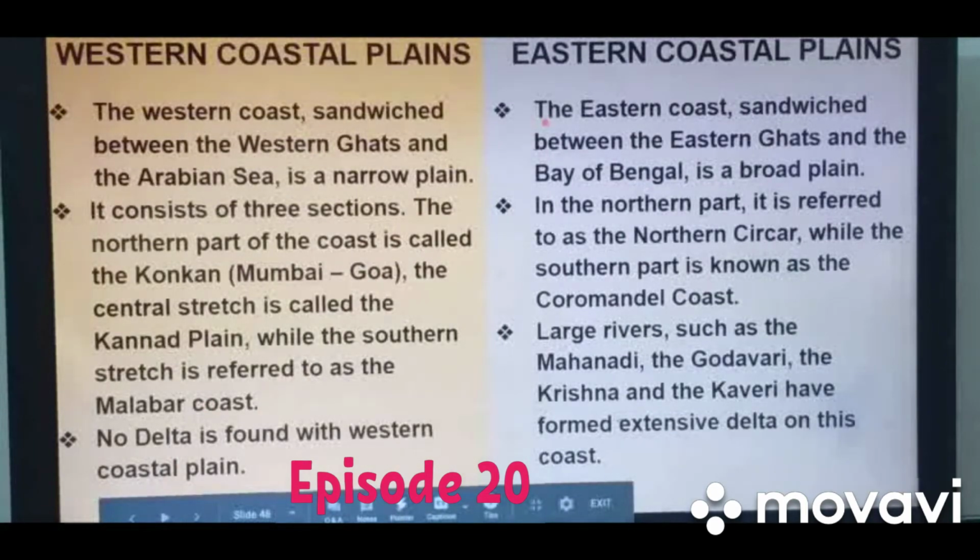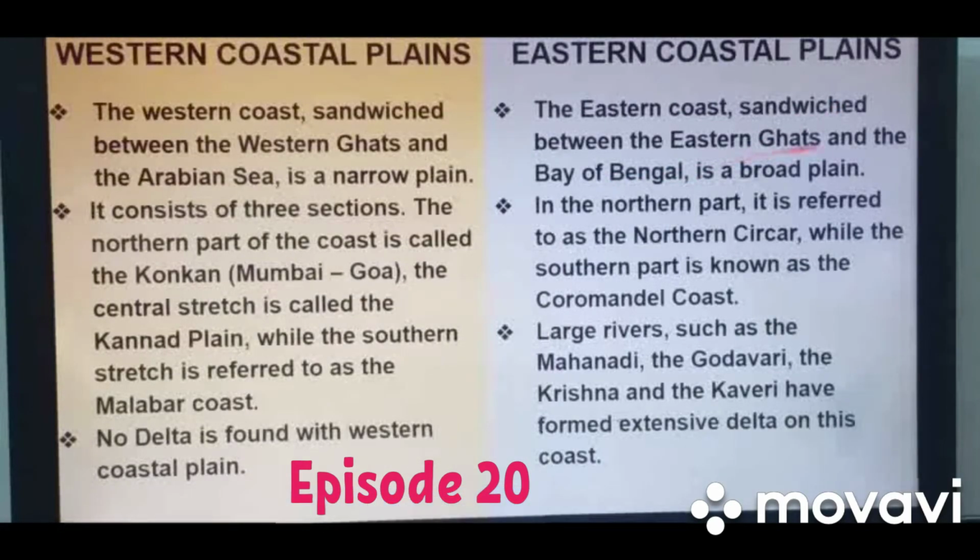Now the eastern coastal plain. The eastern coast is sandwiched between the Eastern Ghats and the Bay of Bengal, and these coasts are broad. They are the broader coast. In the northern part it is referred to as the Northern Sarkar, while the southern part is known as the Coromandel coast. From the north till the end of the Andhra Pradesh border, this is known as Northern Sarkar. Okay, and the Tamil Nadu coast basically is known as the Coromandel coast. So it has two broad divisions, Northern Sarkar in the north and Coromandel coast in the south.